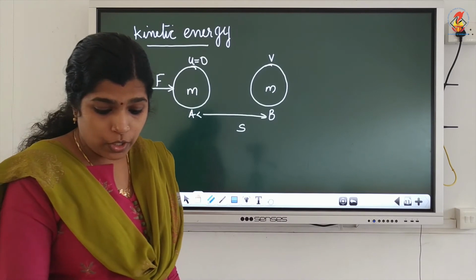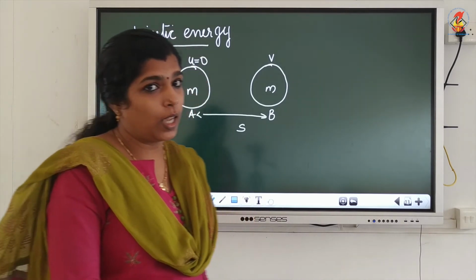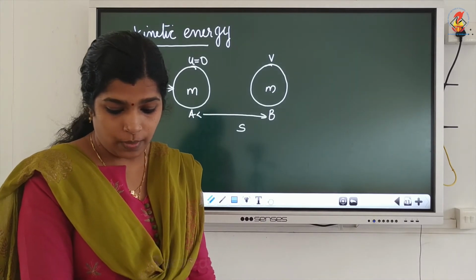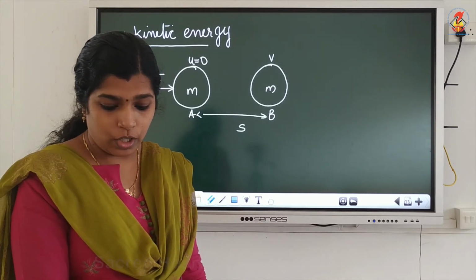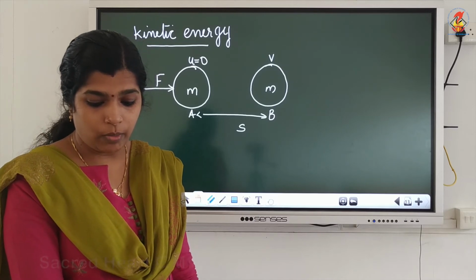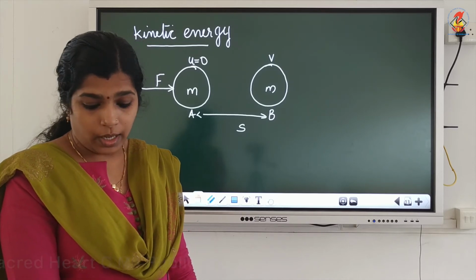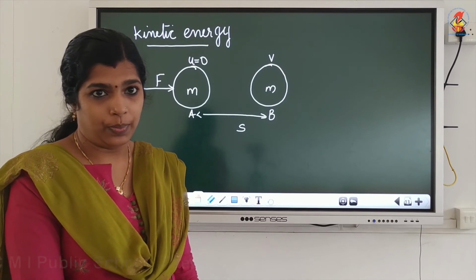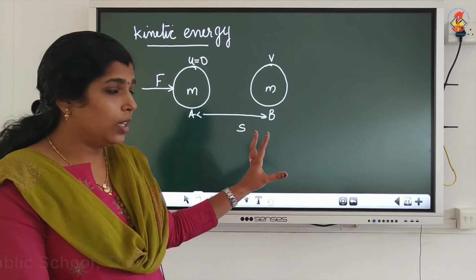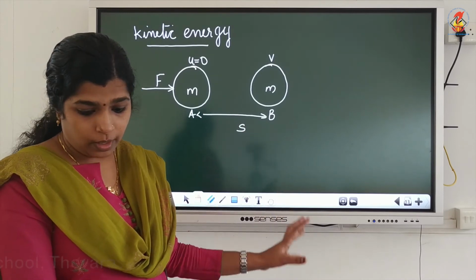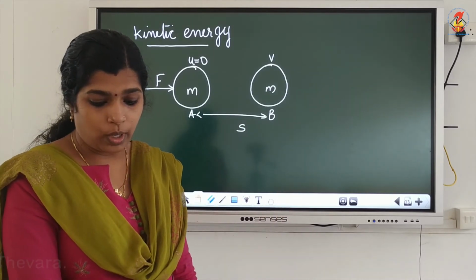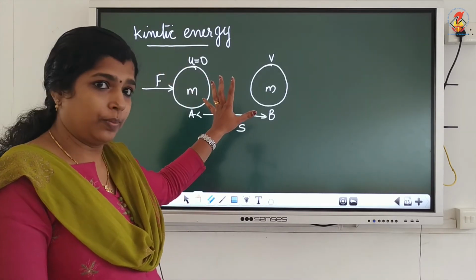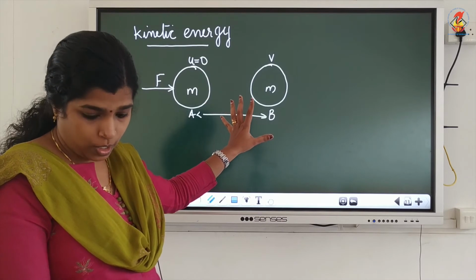First you need to consider an object of mass m moving in a straight line with a constant velocity. For this, the kinetic energy of the object is equal to the work done in imparting it a velocity v. Suppose initially the object is at rest, so its velocity will be 0.